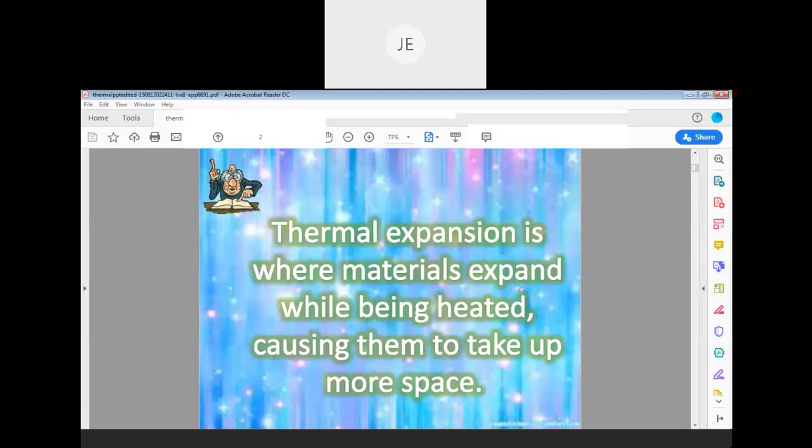That causes them to take up more space. For example, in solids, the atoms or molecules are very closely packed, and when you heat it, the vibration of atoms or molecules takes place very rigorously and in a random way, very fast vibrations, and that leads to taking up more space.